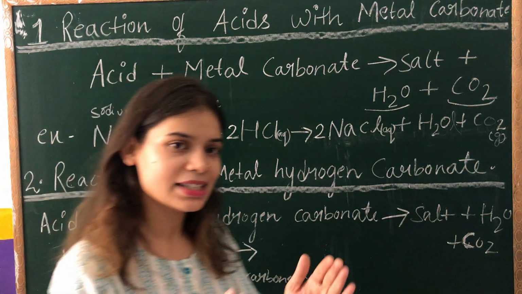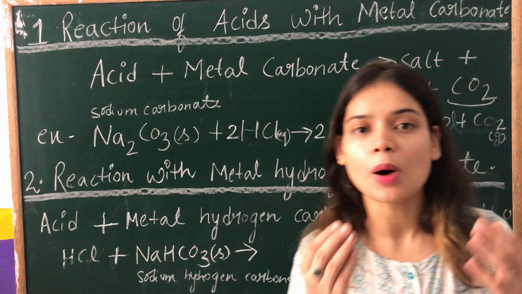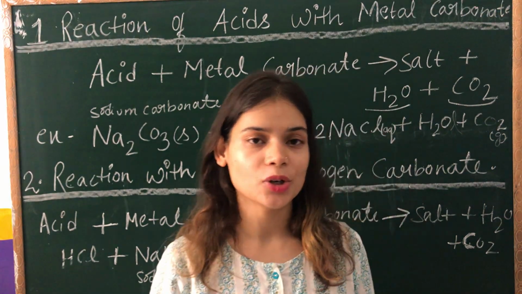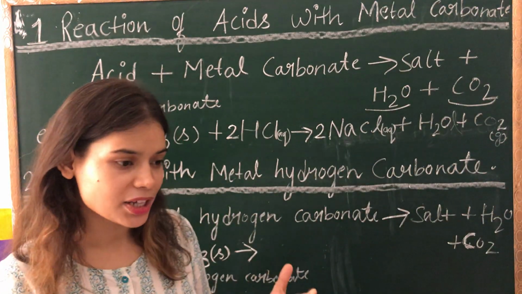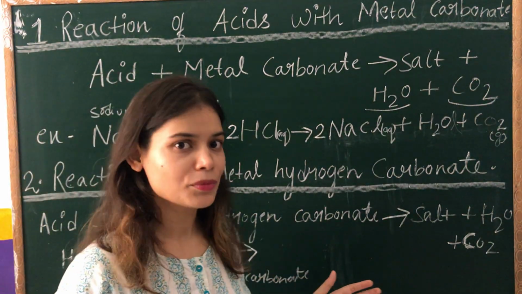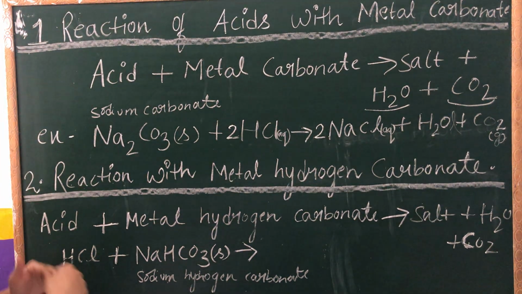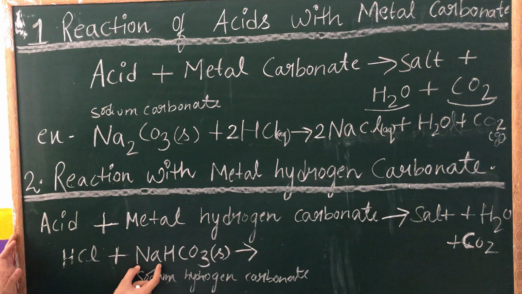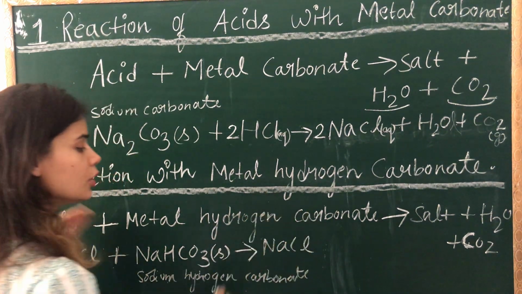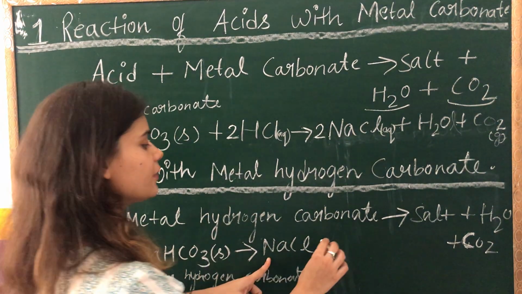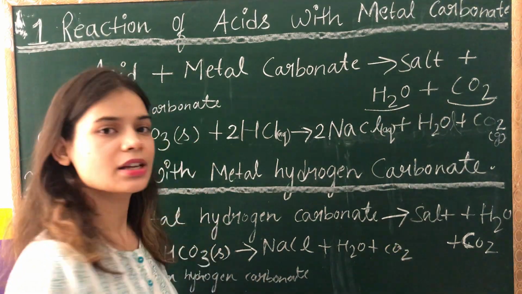We all know NaCl is a salt, sodium chloride, also called common salt. You generally use it in your kitchen. We cannot imagine food without this salt NaCl. There are various other salts as well, so we have to determine the salt here. Na and Cl, they both will make the salt NaCl. So the salt is there, and for sure it will have water and carbon dioxide. That's it, the reaction is complete.